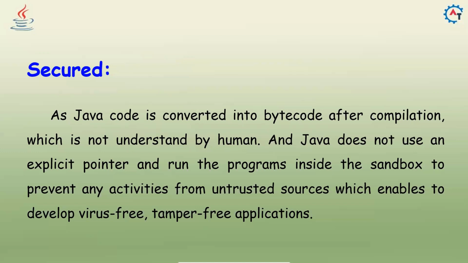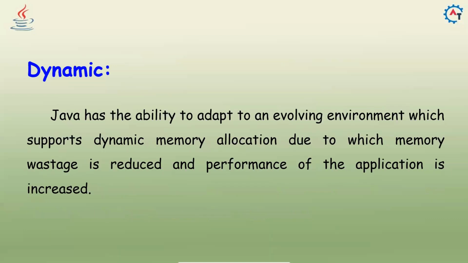Java does not use an explicit pointer and runs the programs inside the sandbox to prevent any activities from untrusted sources, which enables us to develop virus-free and tamper-free applications. Java executes under JVM, the virtual machine, so because of that, it enables us to develop virus-free and tamper-free applications.